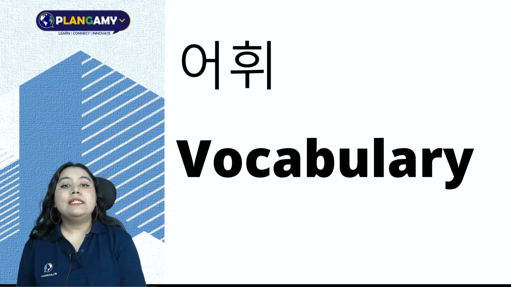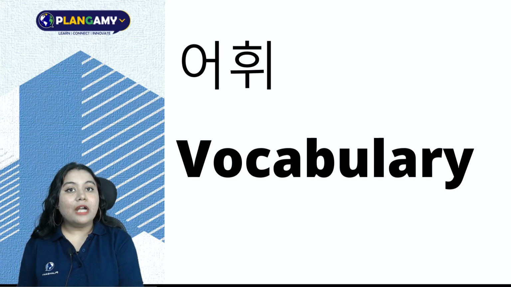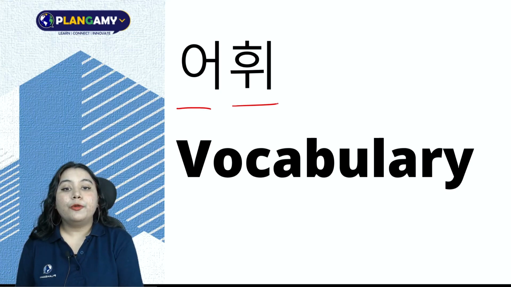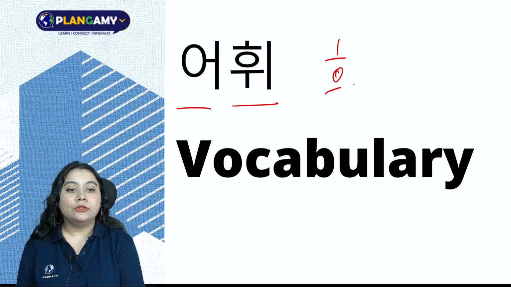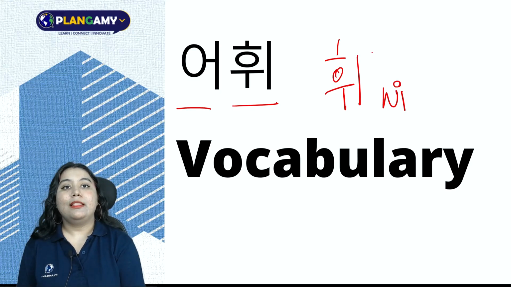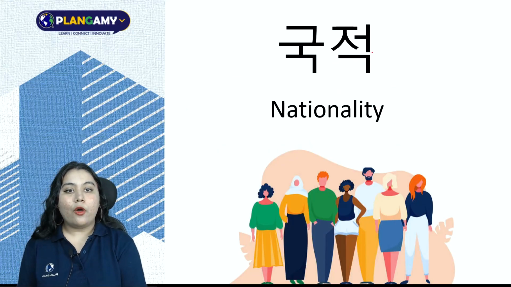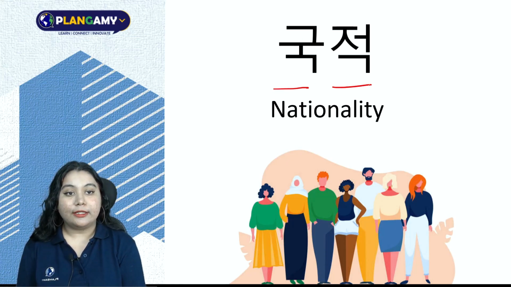Now, what is vocabulary? Because we are going to start with vocabularies first. Vocabulary is 어휘. 어휘, ui makes a we sound. So, 어휘. Let's start with 어휘. Our first 어휘 is nationality. Nationality is 국적. Yes, let's learn about a few 국적 now.